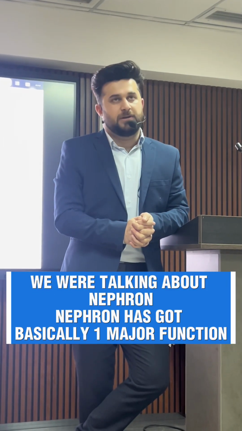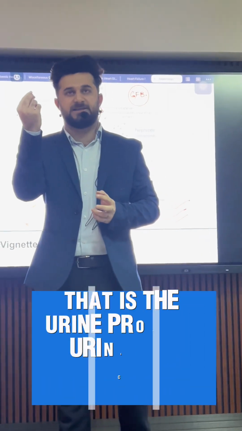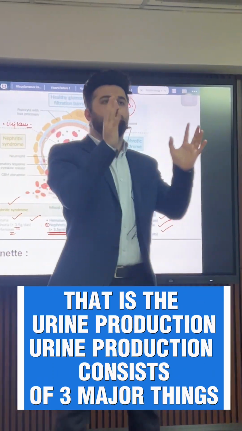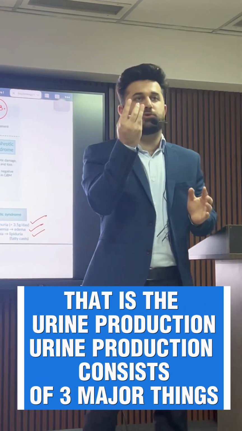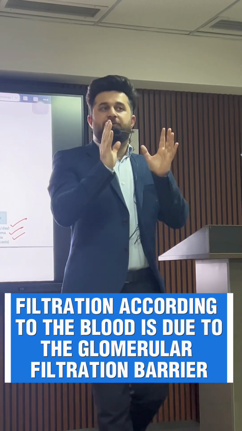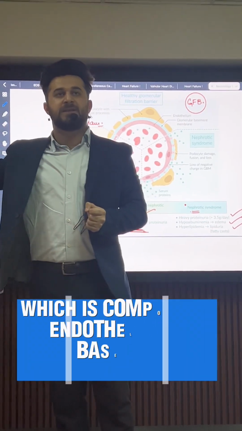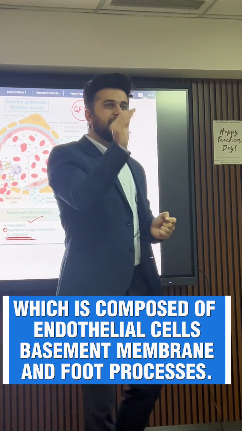About nephron. Nephron has got basically one major function, that is the urine production. The urine production consists of three major things: filtration, reabsorption, secretion. The filtration of blood is due to the glomerular filtration barrier that is composed of endothelial cells, basement